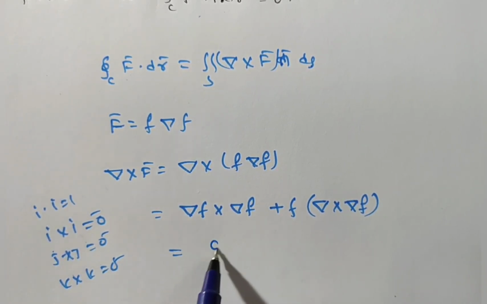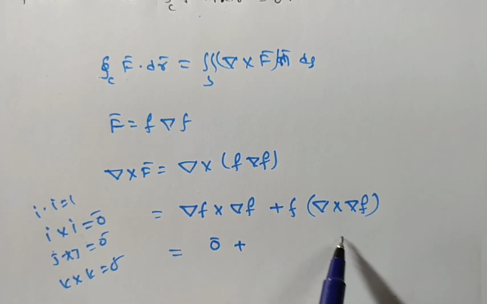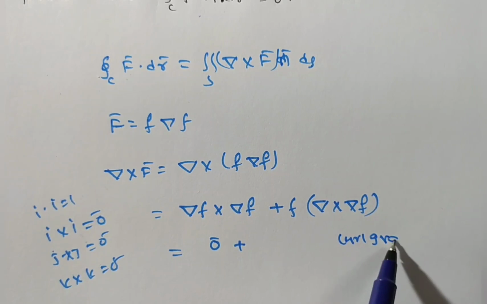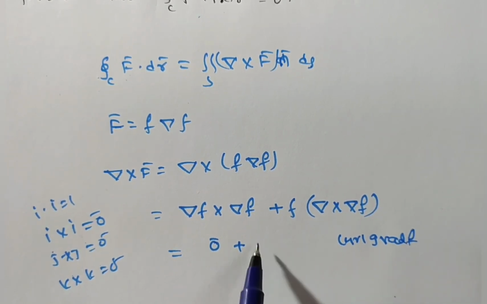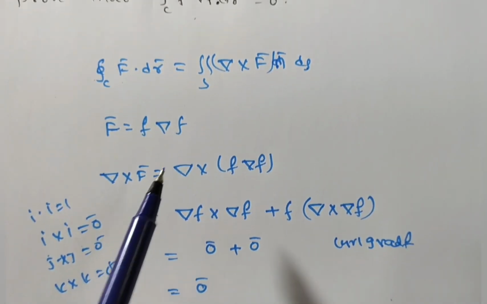So this is 0 bar plus f into del cross del f, which is curl grad f, and curl grad f is 0 bar. So the final answer is 0 bar: del cross f bar is 0 bar.